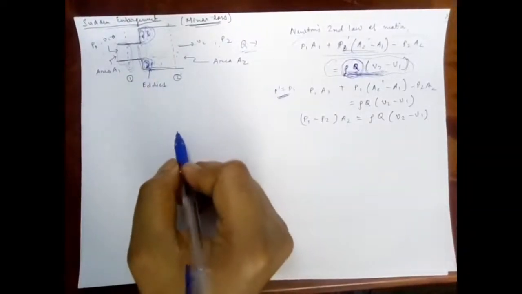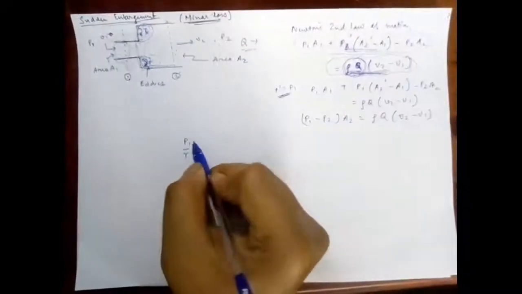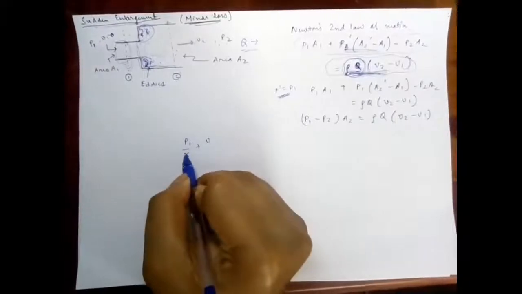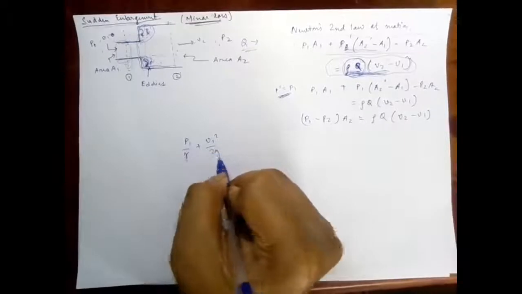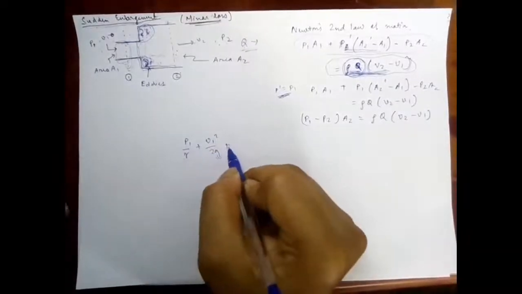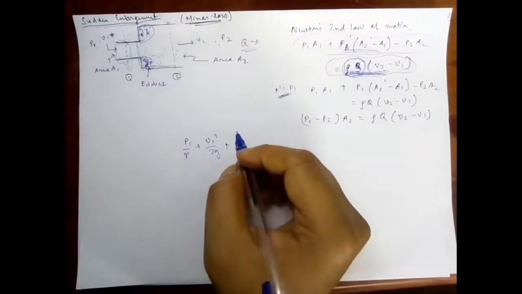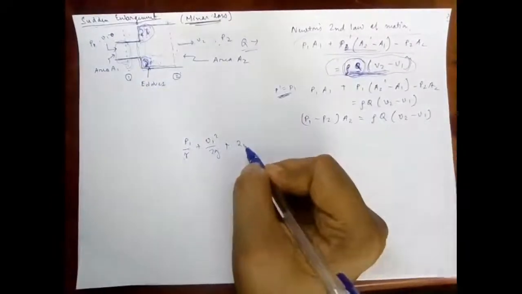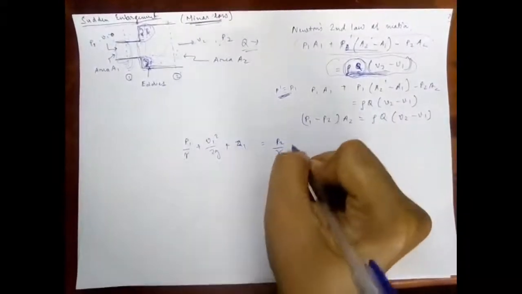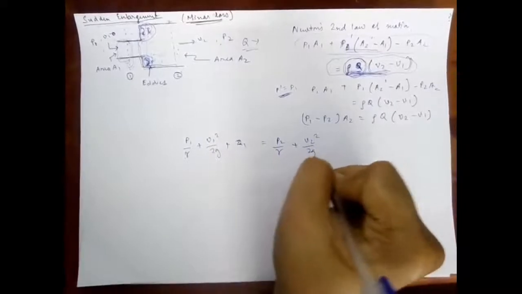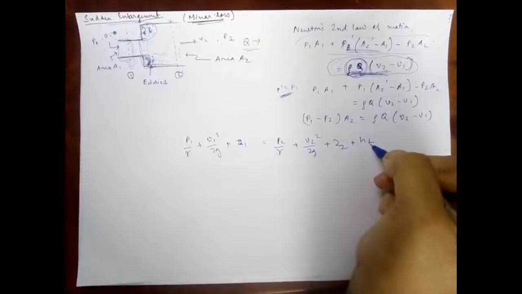It will be like P1 upon gamma, or you can even write P1 upon rho g, plus V1 square upon 2g plus Z1 is equal to P2 upon gamma plus V2 square upon 2g plus Z2 plus HL.